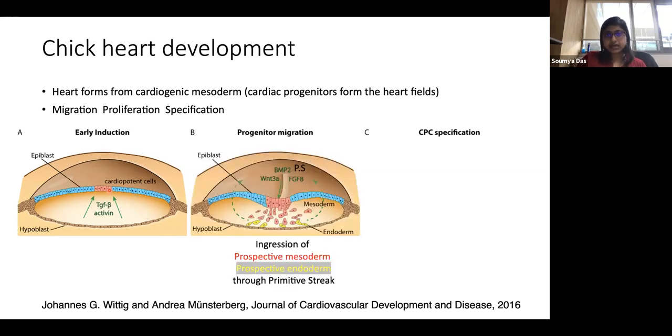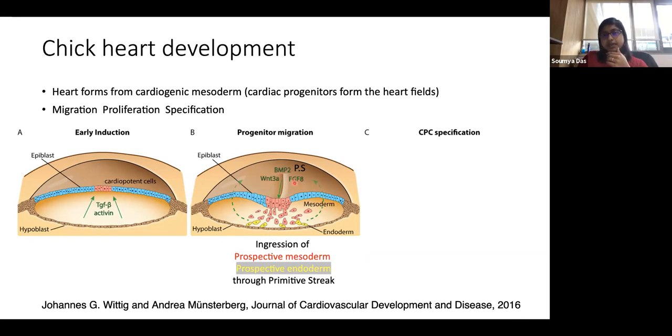Then happens the progenitor migration. So once these cells are formed, they migrate, and I'm not sure if you can see these dashed green arrows, right? These arrows show you the direction of the migration of these cardiopotent cells. They will proliferate and start migrating along these axes laterally in response to BMP, Wnt3, and FGF.